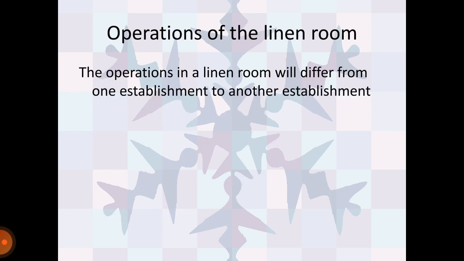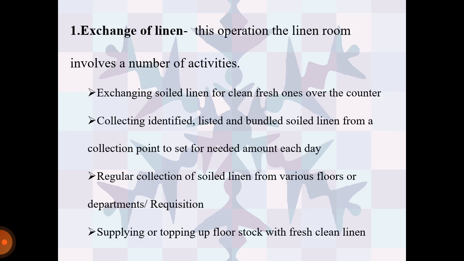Operation of the linen room. The operation in a linen room will differ from one establishment to another. First is exchange of linen. The operation of the linen room involves a number of activities. First is exchanging soiled linen for clean fresh ones over the counter.